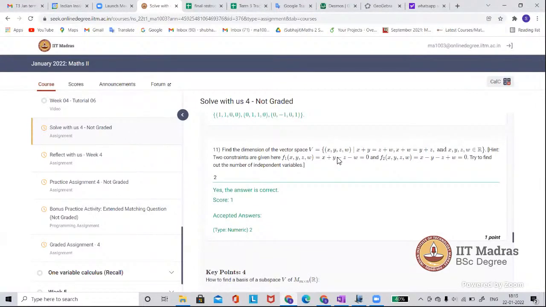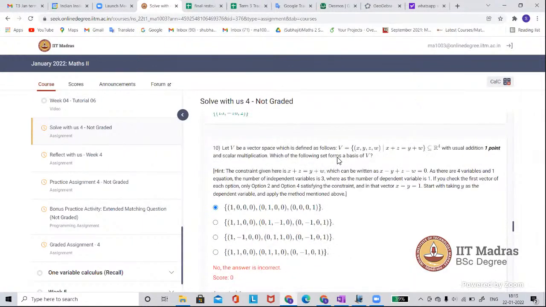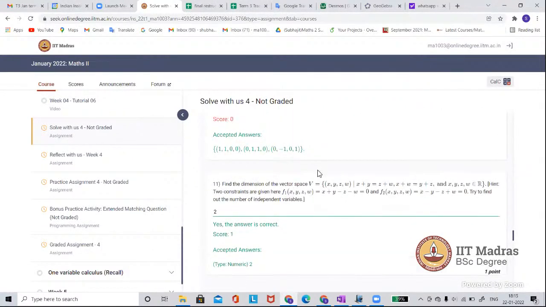X plus Y equals Z plus W. Find the dimension of the vector space V, this one.